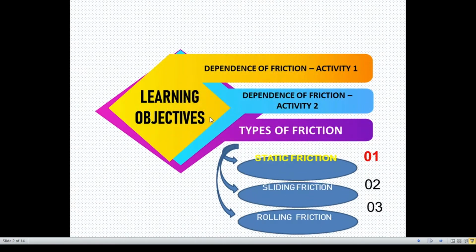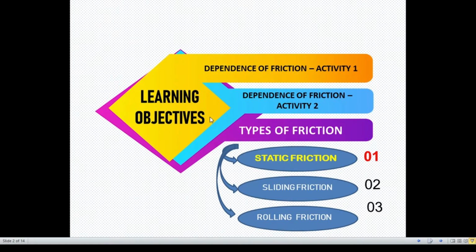So, what are the learning objectives of this class? We are going to discuss the different types of friction, that is, static friction, sliding friction, and rolling friction. And this class is the continuation of the previous class. So, we are going to see two more activities regarding dependence of friction.